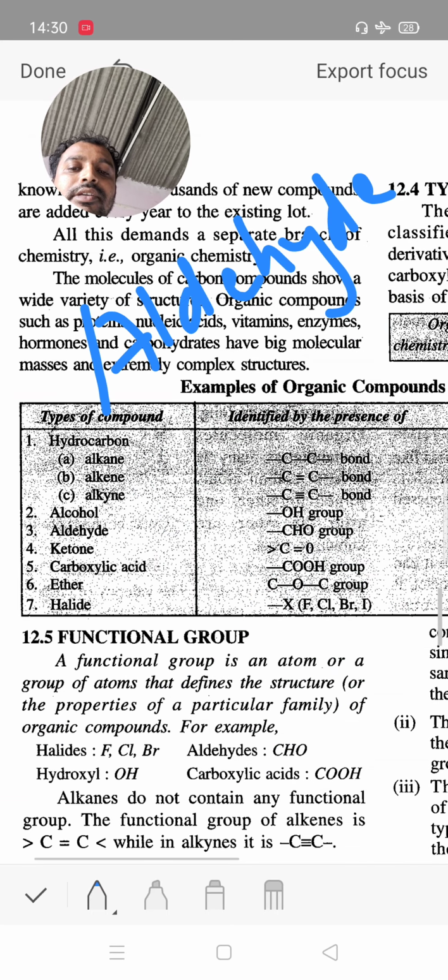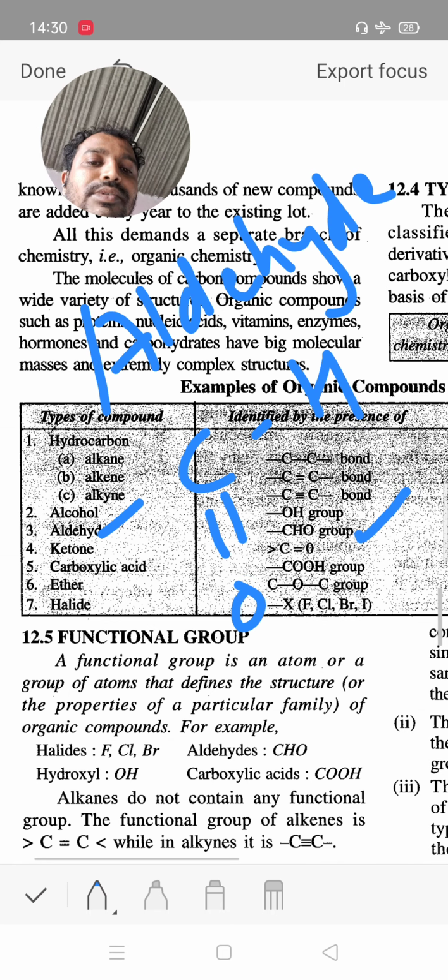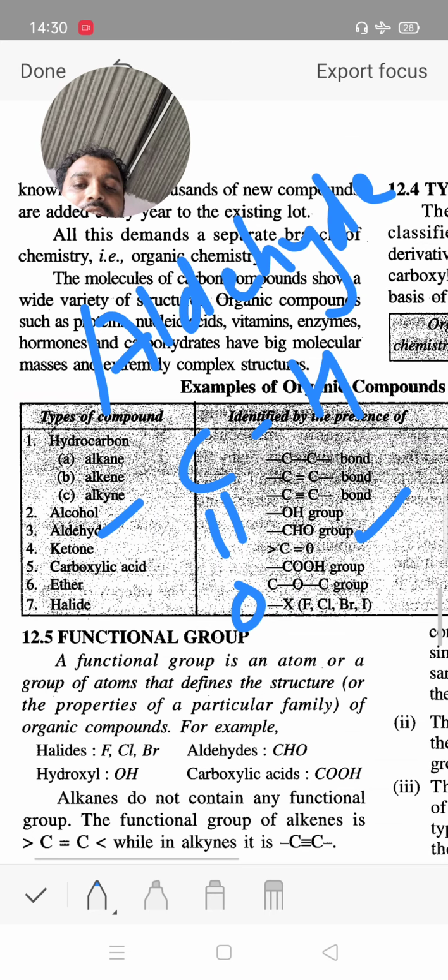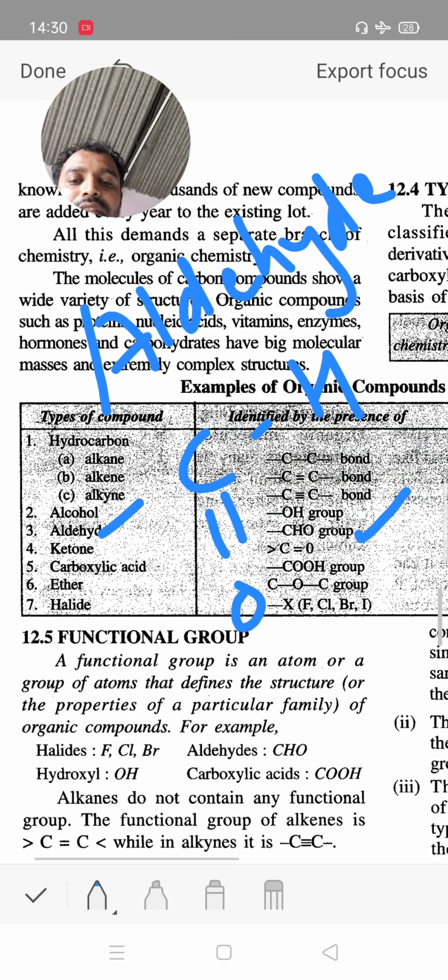Next, aldehyde. The presence of the C double bond O H group, the CHO group, is the aldehyde group. Acetaldehyde and formaldehyde are examples of aldehydes; the IUPAC names are methanal, ethanal, propanal, butanal.